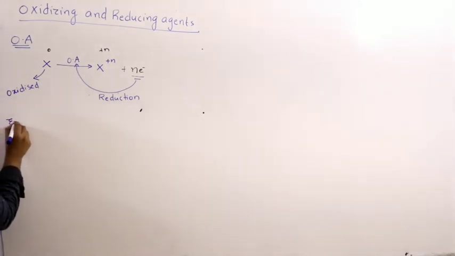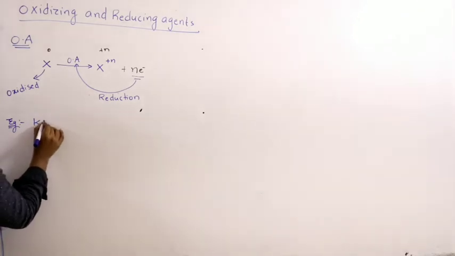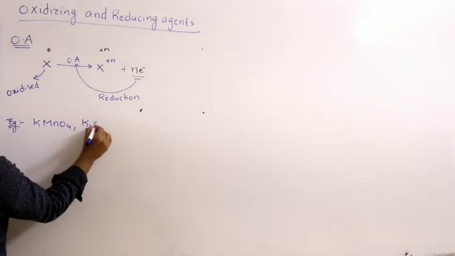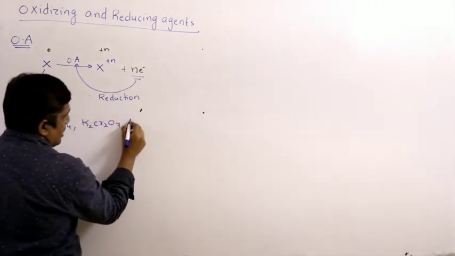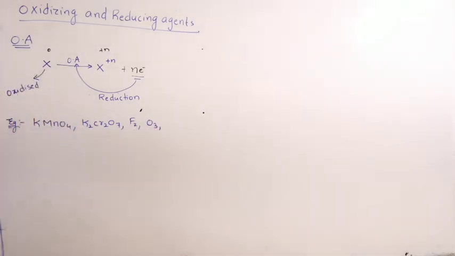So example for oxidizing agents: potassium permanganate KMnO4, K2Cr2O7. You can write number of examples: F2, ozone, oxygen, etc.